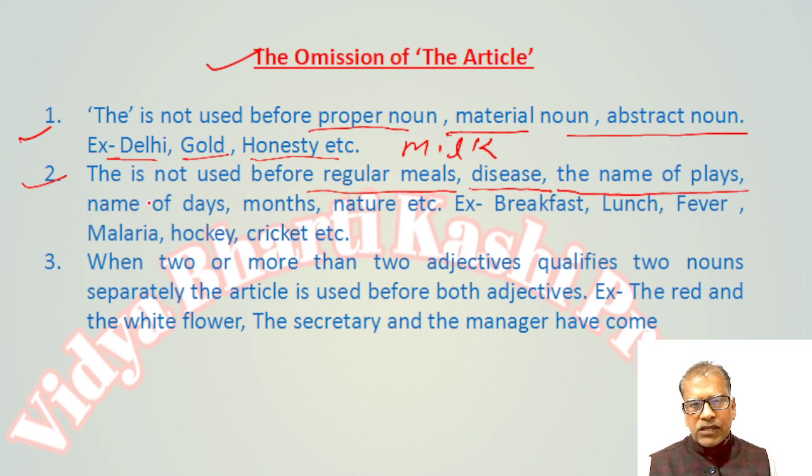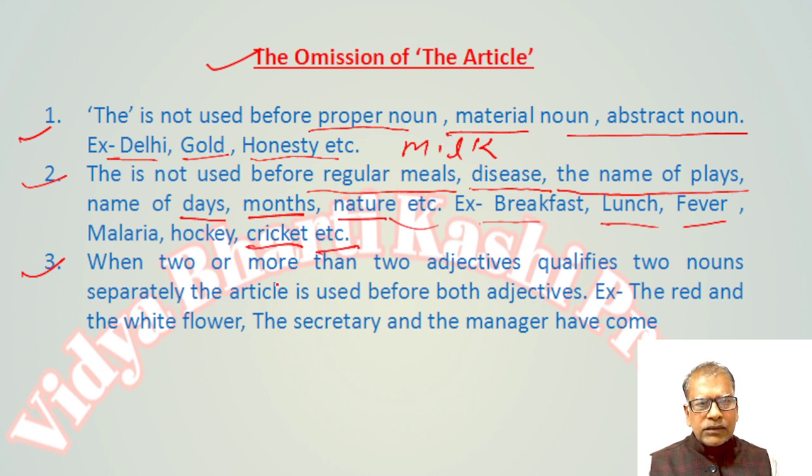Names of days: Sunday, Monday, Tuesday, etc. Months: January, February, March, etc. Nature: before nature, meaning Prakriti, the article is not used. When nature means Swabhav, we can use the. Breakfast, lunch, fever, malaria, hockey, cricket, etc.: the article is not used before these words.